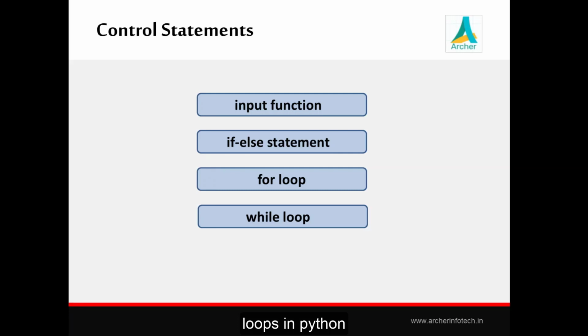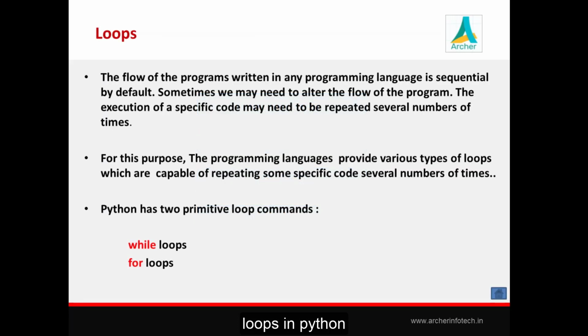We know that the flow of execution of a program is sequential, meaning our statements get executed one by one, which we can alter by means of the decision control statement that we have seen. Now we will see how we can manage the flow of a program by using loops. Sometimes we want to execute some specific code a repeated number of times. For this purpose we can use loops.